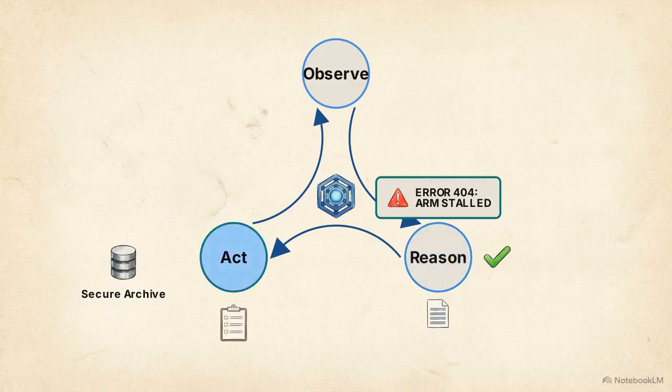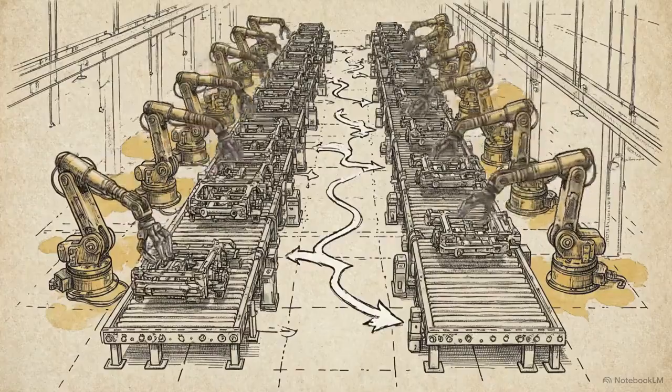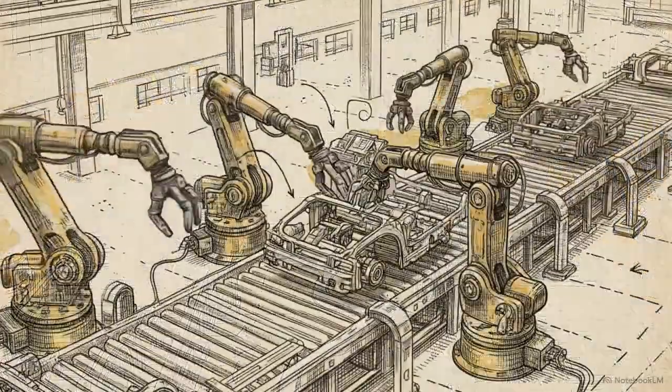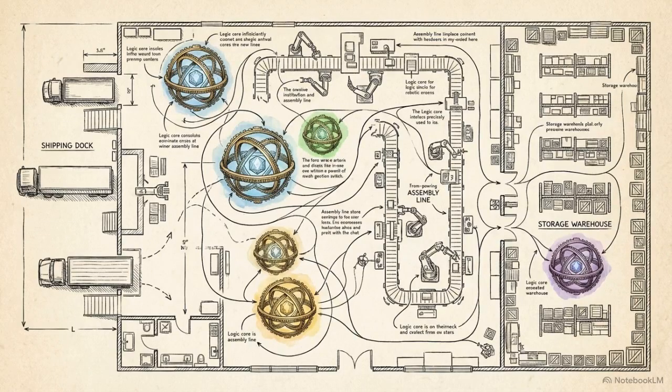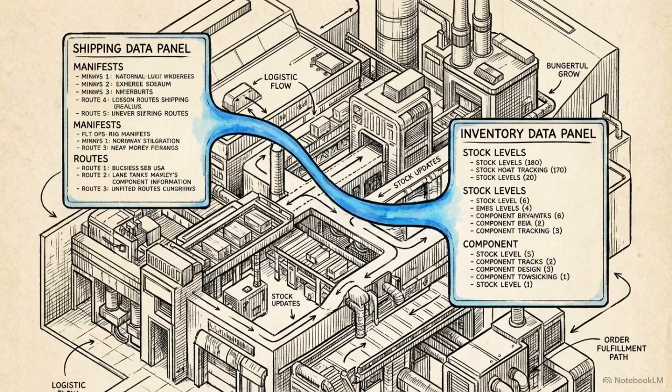Let's apply this to our broken robotic arm. In a massive factory environment, you rarely rely on just one single AI. Instead, companies use multi-agent systems. This means deploying multiple smaller agents, each highly specialized for a specific task. You might have one agent dedicated entirely to supply chain logistics, while another focuses strictly on managing the inventory on the factory floor. These specialized agents communicate autonomously.